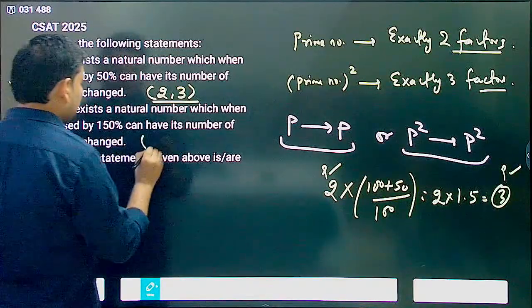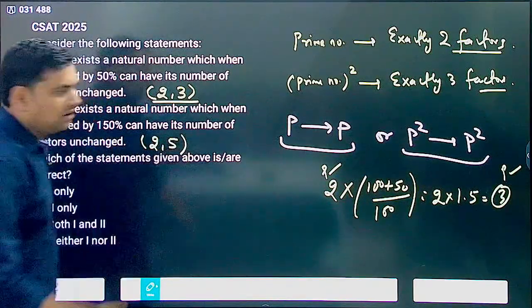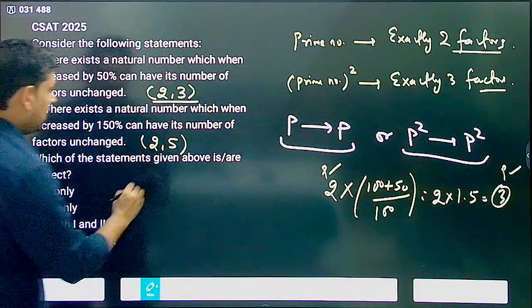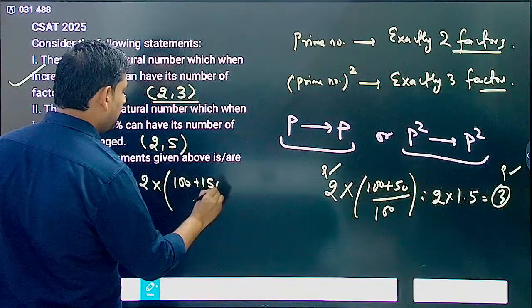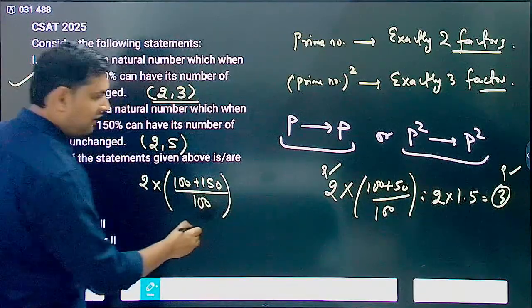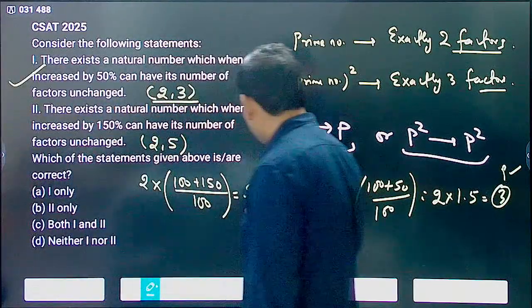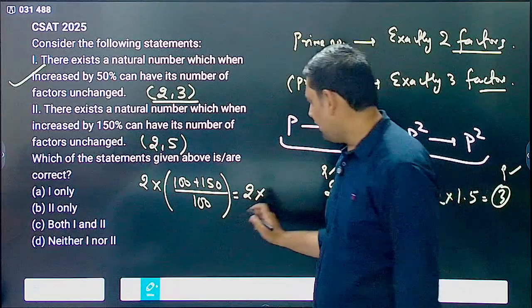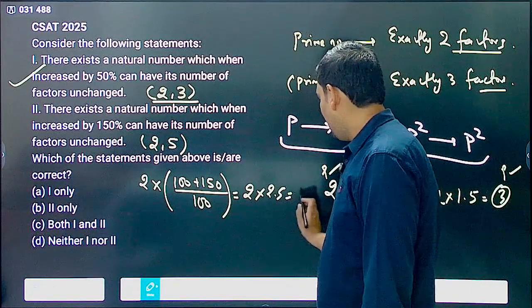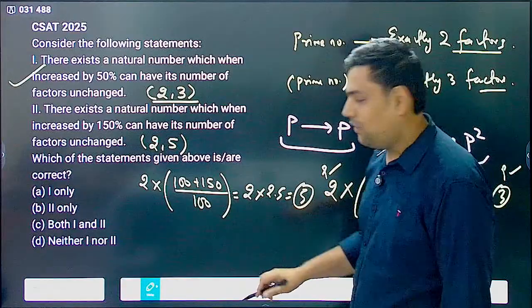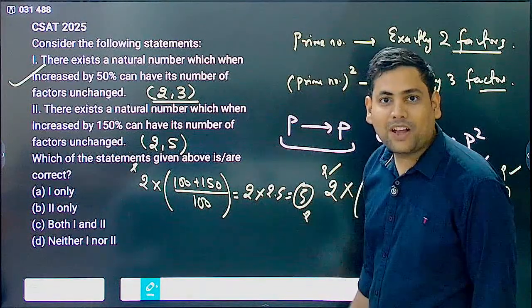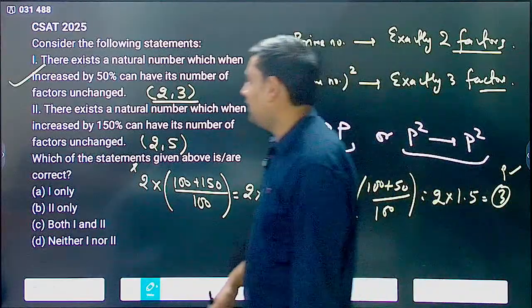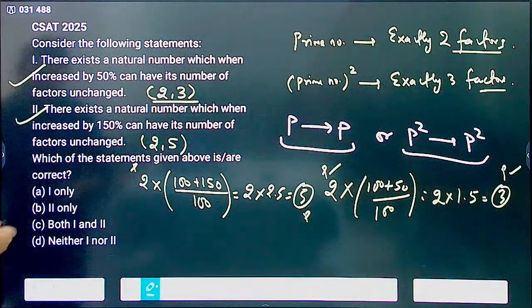Yes. 2 and 5. If you take 2 and now increase it by 150%, this becomes 100 plus 150 by 100. This comes out to be what? 2 into 250 by 100, that is 2.5. Answer becomes 5. Now 2 was prime and so was 5. Both of them have 2 number of factors. So this also is absolutely correct.